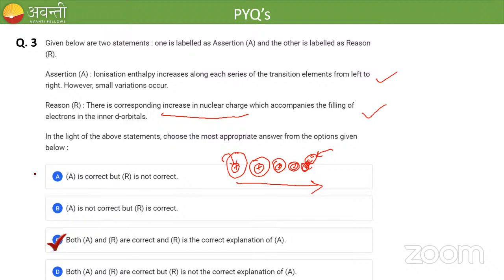Good. Most of you have given the correct answer for this question. Very good. So let's move on to question number 4.